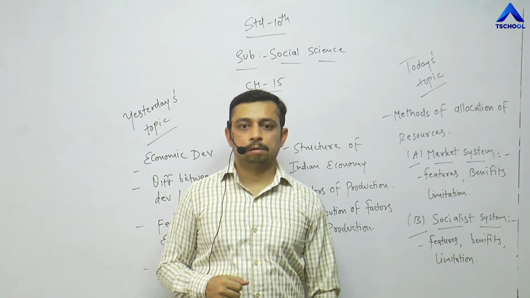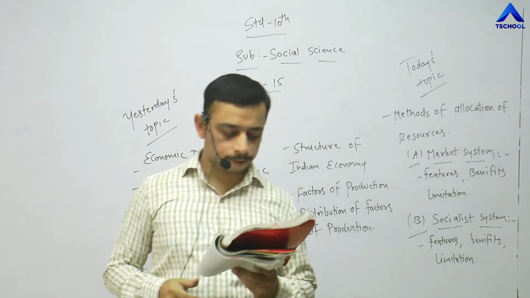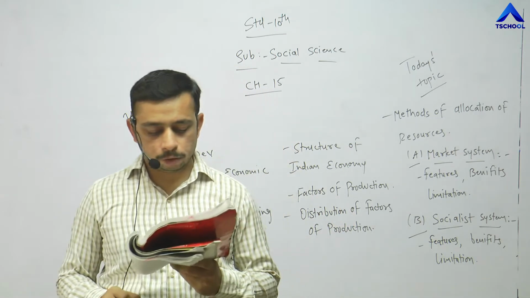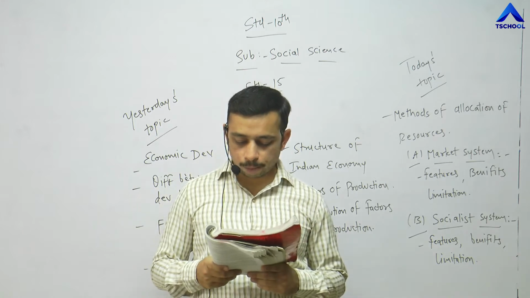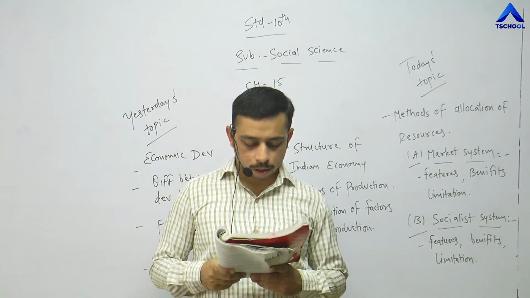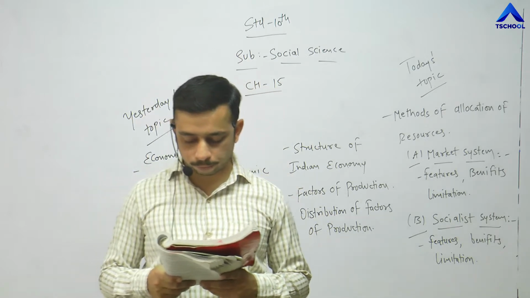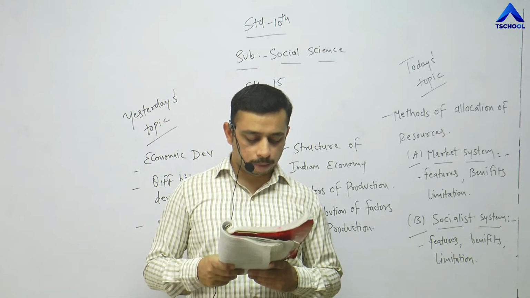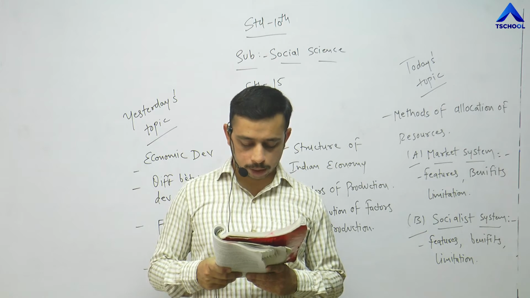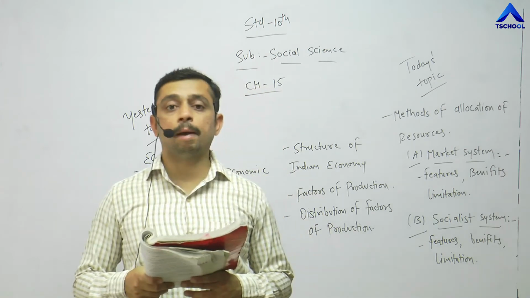Right? Let's look into the textbook again, what it says. Competition plays a vital role in the market system. In a competitive market, the owner has to increase the working capacity to the greatest extent in order to obtain maximum profit. Because of this method, many new researches are done and new methods of production are created. So production is at the maximum.